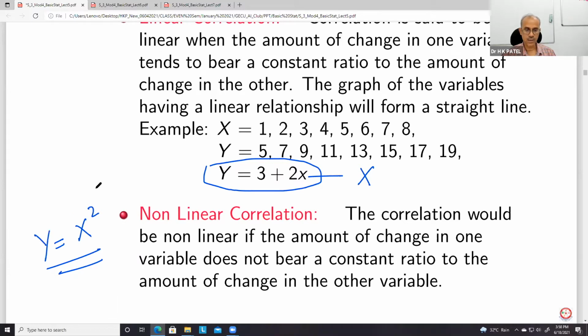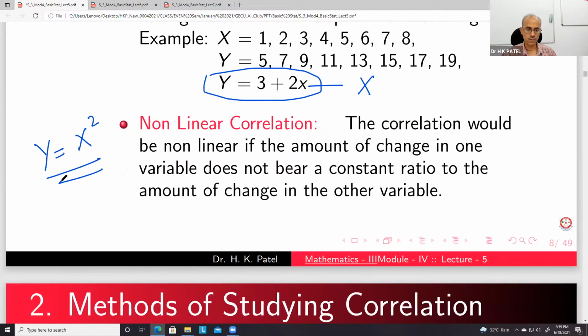This type of relation is also there when we study random variables, but I skipped this topic. We simply saw the linear relations between random variables. If you require, you can study these things.